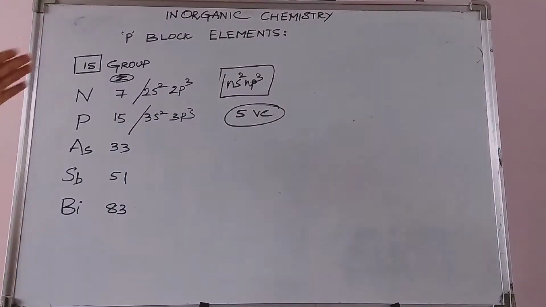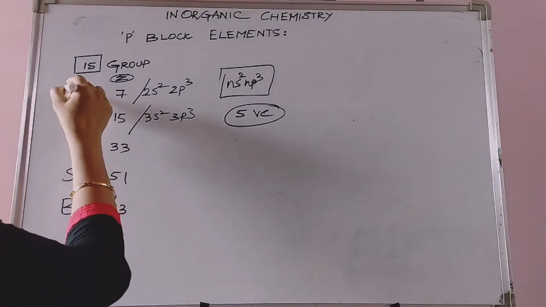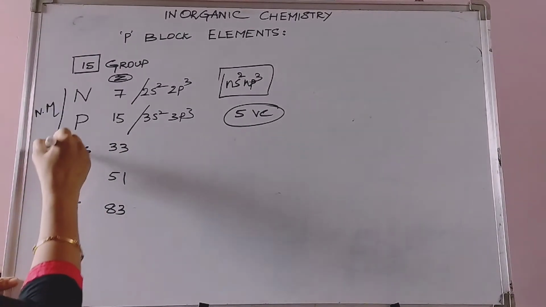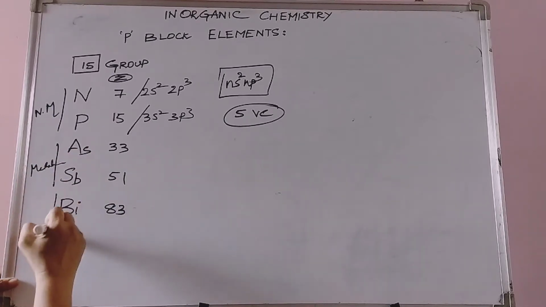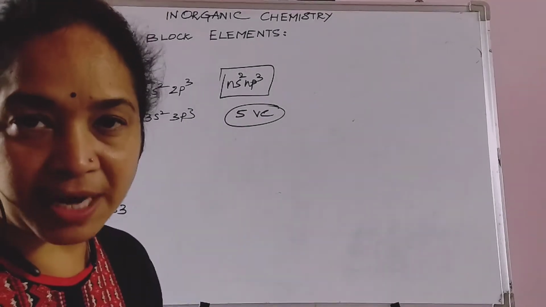Coming to nitrogen, phosphorus, arsenic, antimony and bismuth: nitrogen and phosphorus are non-metals, arsenic and antimony are metalloids, and bismuth is a metal. So all three different types of elements are present here.